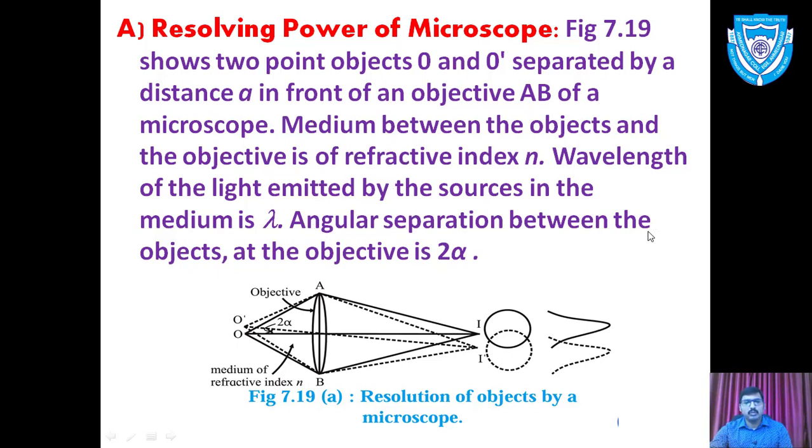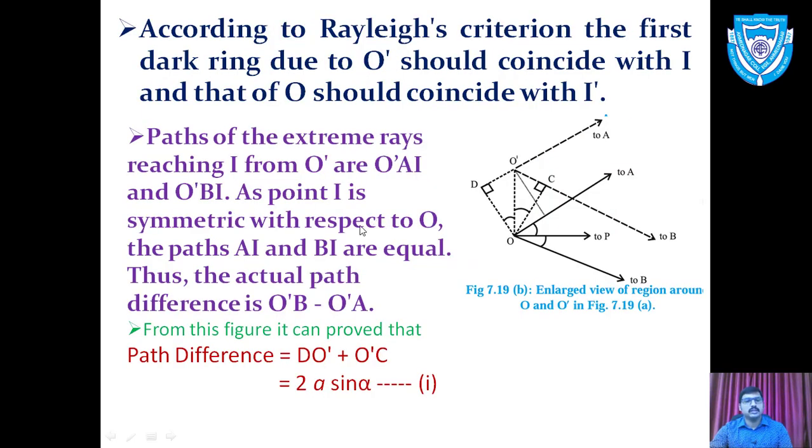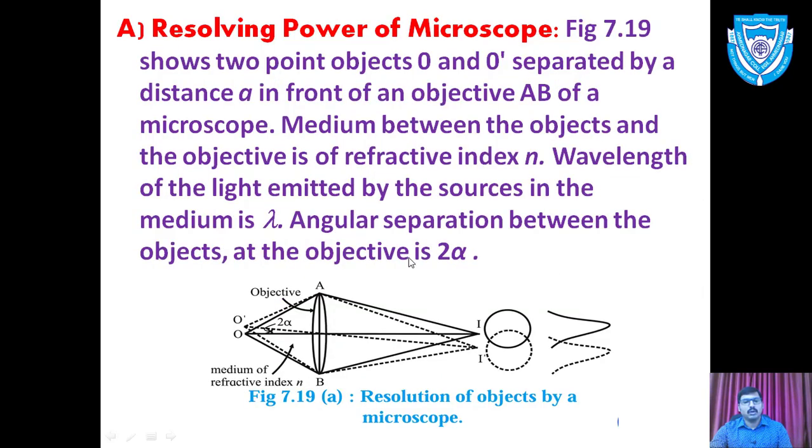The angular separation between the objects and the objective is 2 times alpha. So that angle is very important. The total angle is 2 times alpha. Now, to derive the equation, we have a second diagram, and this is for the derivation.